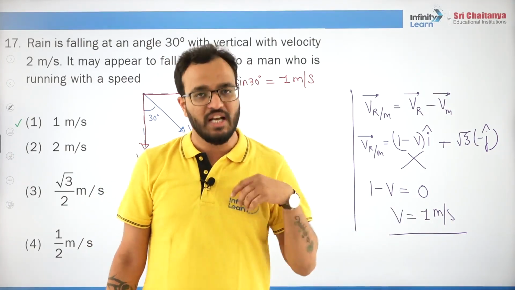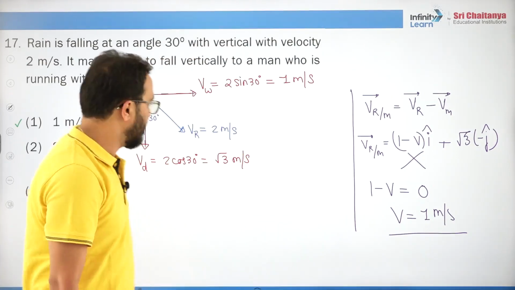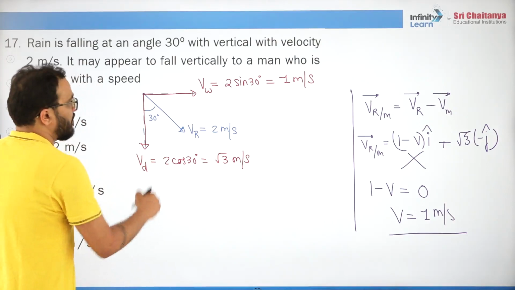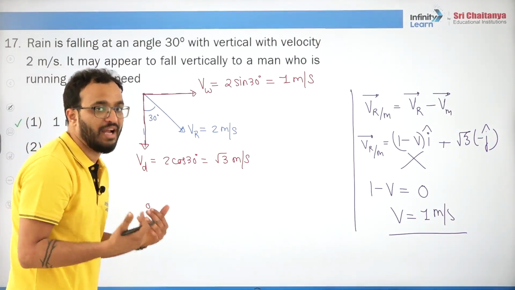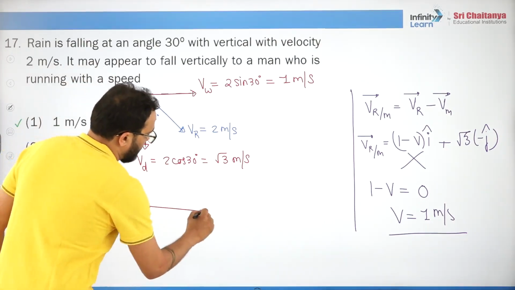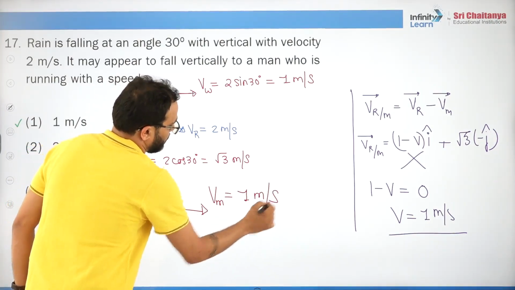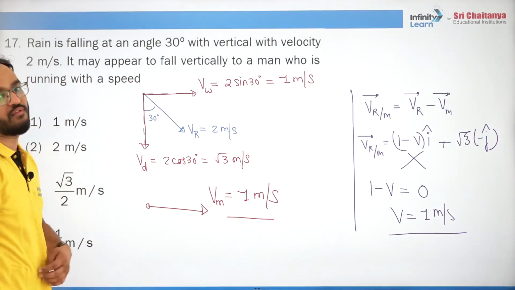If he is moving with 40, I have to move with 40, right? So here, if you want to see the rain coming vertical, you have to keep the wind at rest with respect to you. It is possible only if you run with the same speed as the wind. Then only the drops will appear to come vertically, right?